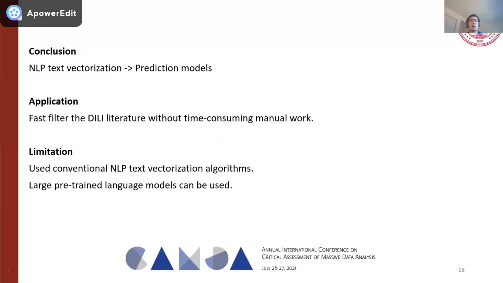In this study, four different natural language processing text vectorization methods were used to vectorize the scientific publications based on their PubMed title and abstract. And the logistic regression models were built based on the text vectorizers, and finally, ensemble learning was also used to model and to predict the drug-induced liver injury-related publications out of the irrelevant publications.